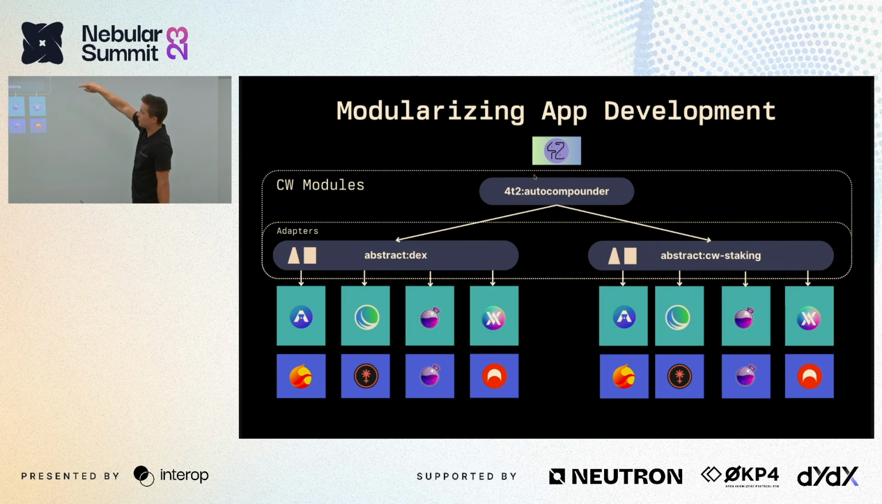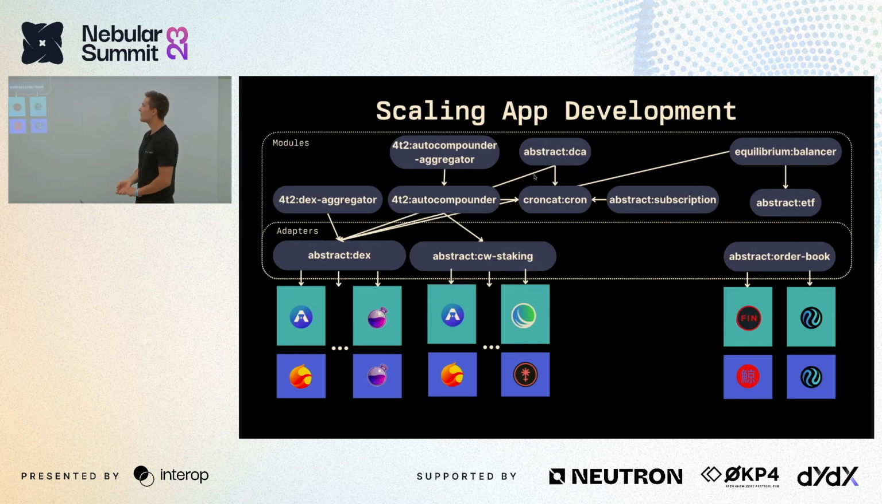And up here we can see that 42's autocompounder depends on both of them, as there are 4 actions. There's deposit, and then after you deposit, it has to swap those assets for the pair of assets. Then it provides liquidity, takes that LP token, stakes it using the staking adapter, and then periodically, what's not pictured here is that it uses Croncat, which is also a module that's encapsulated, to call this compound function over and over again.